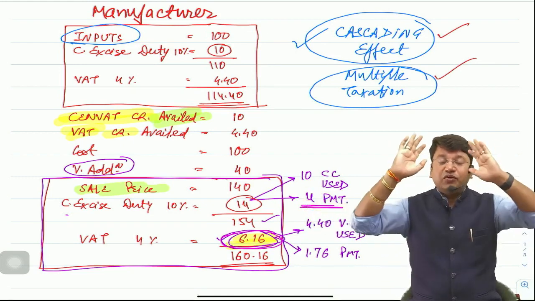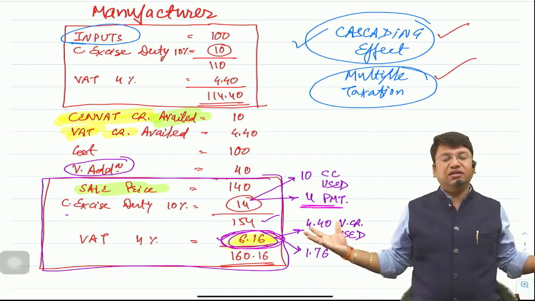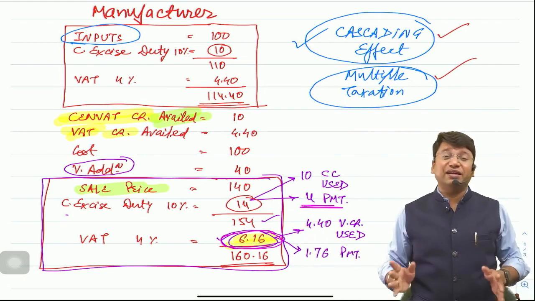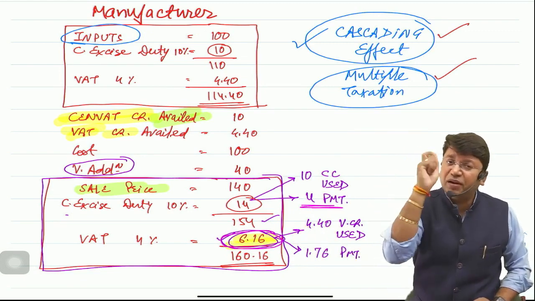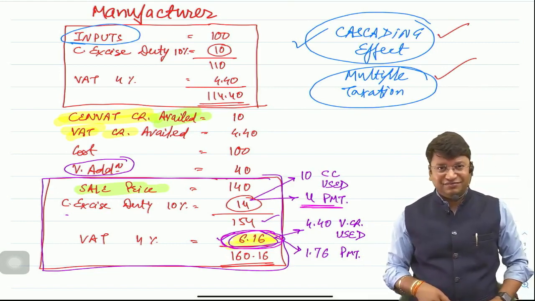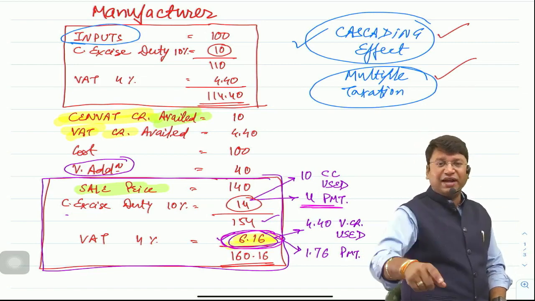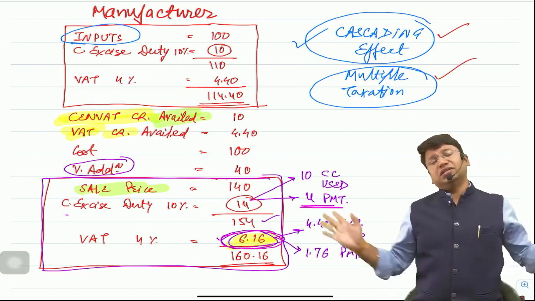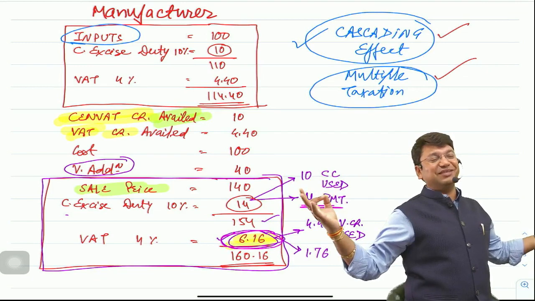Sir, you can close your eyes and just imagine why the credit of rupees 10 is allowed. This is the formula of the entire indirect tax. Trust me, on the basis of just this simple formula, I will finish the entire indirect tax. It's my challenge. Whether it's service tax, excise, VAT, or GST, I'll do it. Don't worry. Just go with the flow and tell me why the credit of rupees 10 is allowed.